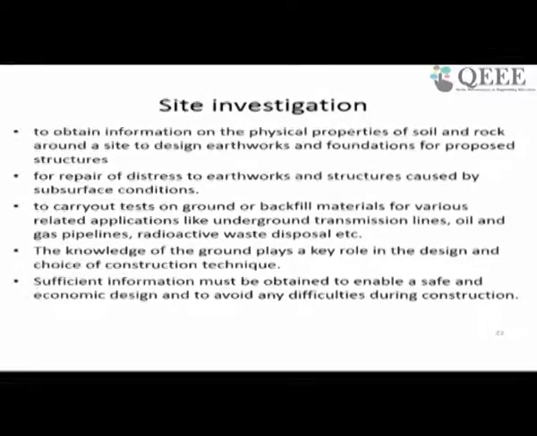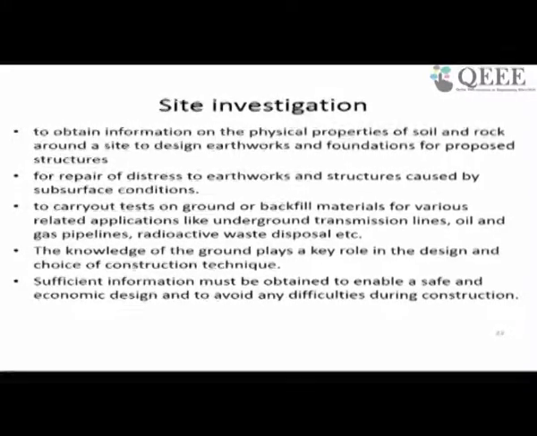Now coming to the site investigation, what exactly we do in this site investigation is, the purpose is to obtain information on the physical properties of soil and rock around the site, to design earthworks and foundations for proposed structures. Like many times you might have seen many excavations, where that earthwork also needs some investigation before you actually go by the excavation, or any foundation design for proposed structures.